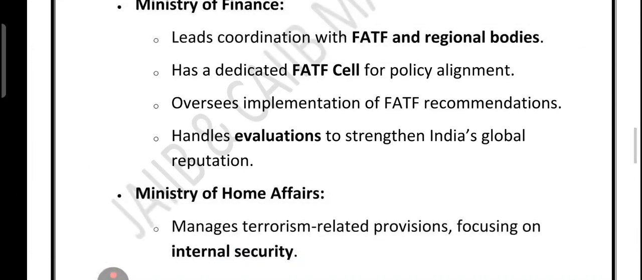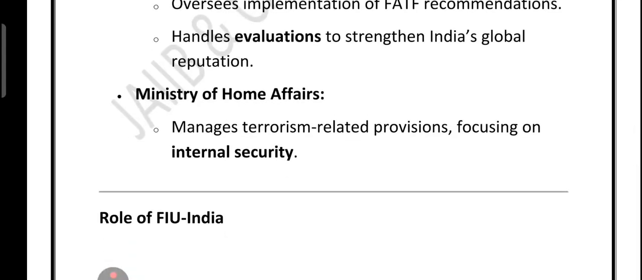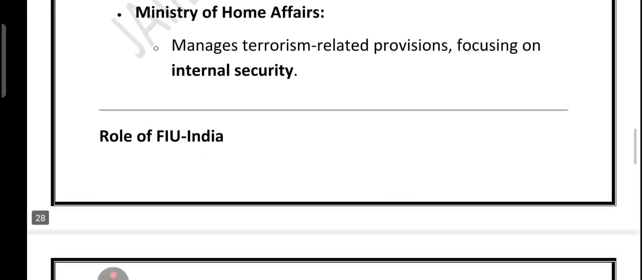Now then comes the Ministry of Home Affairs. They manage terrorism-related provisions, focusing on internal security.